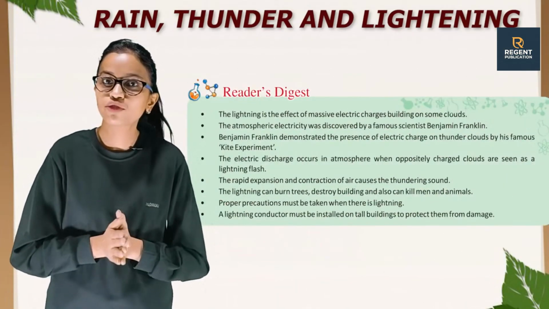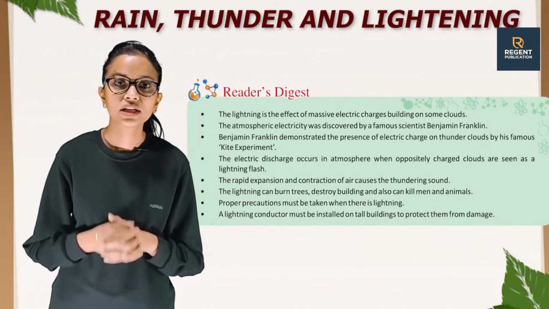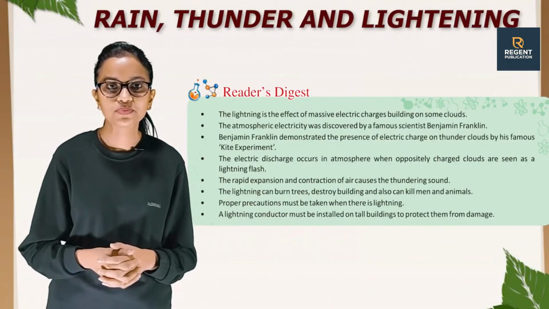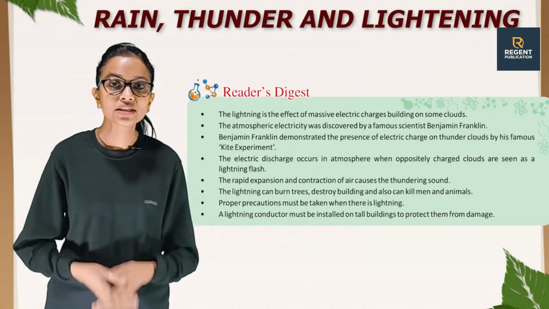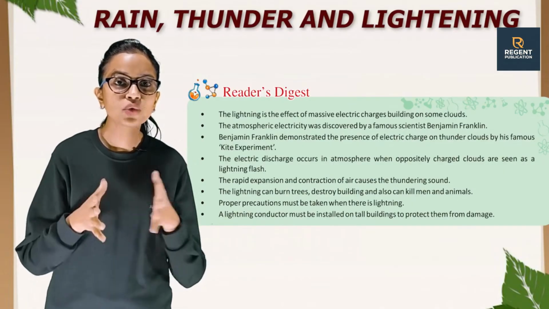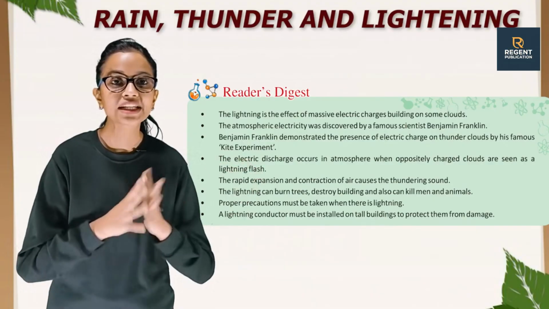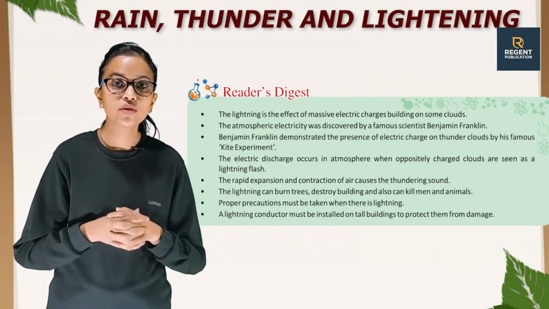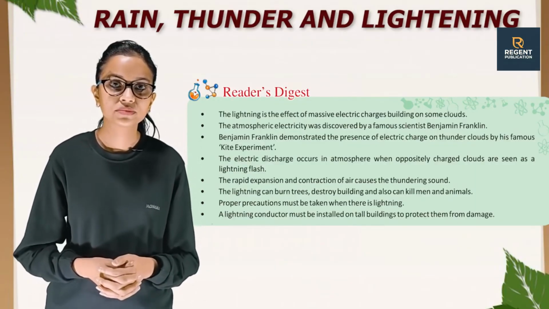So students, it's time for Reader's Digest. The lightning is the effect of massive electric charges building on some clouds. The atmospheric electricity was discovered by a famous scientist, Benjamin Franklin. Benjamin Franklin demonstrated the presence of electric charges on thunder clouds by his famous kite experiment. The electrical discharge that occurs in the atmosphere when oppositely charged clouds meet is seen as a lightning flash.